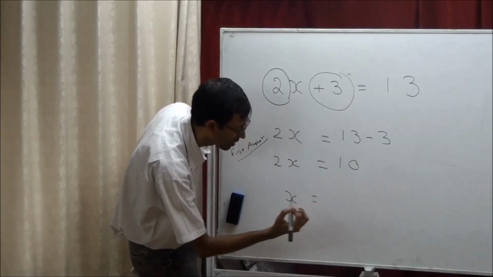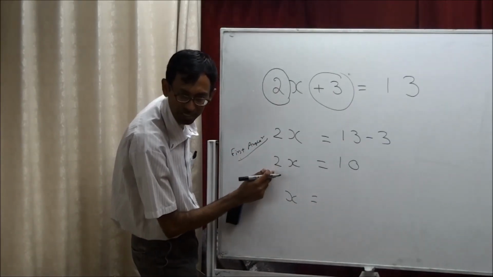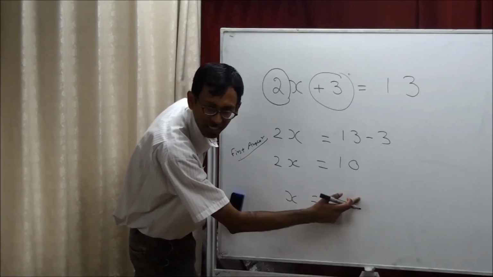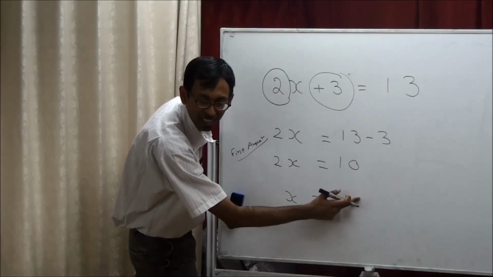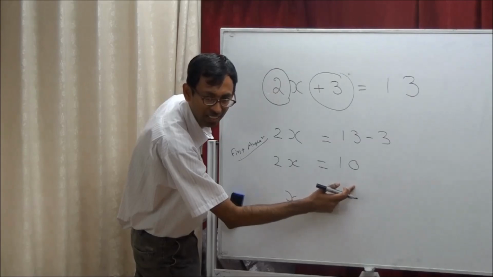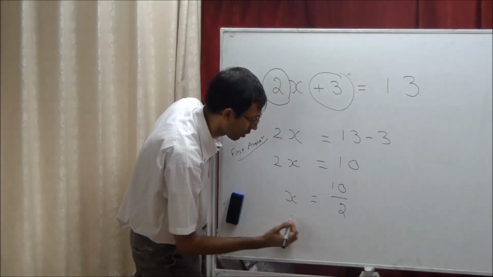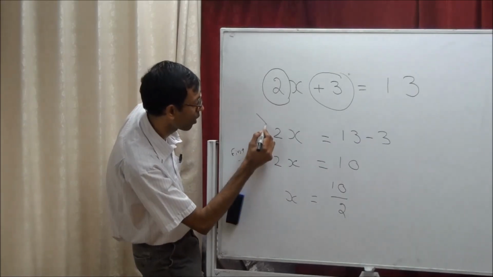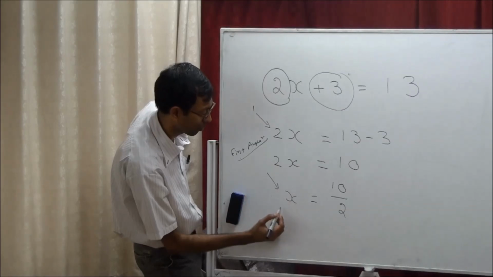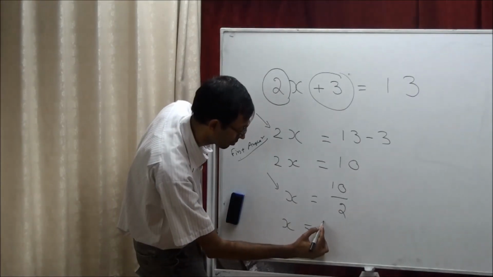X equals to 10 divided by 2. This 2 is in multiplication; if it goes to the other side, it becomes a division. So the answer is 10 divided by 2. This is step 1, and this is step 2. So the final answer is X equals 5.